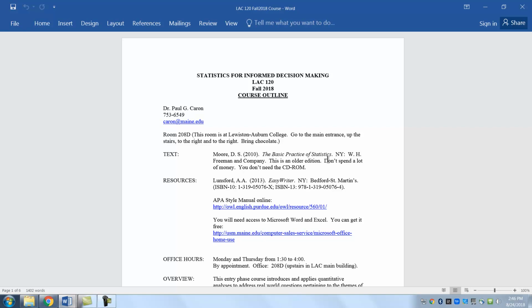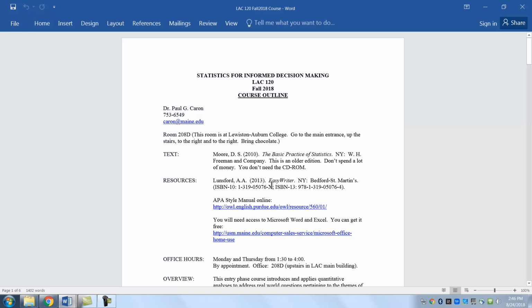So if the book doesn't have a CD-ROM, that doesn't matter. And a lot of the apps that were in this book, you don't use anymore. And that may affect some of the videos, because the instructional and class videos might refer to those apps. So if you have a question about that, let me know. But you can also find appropriate apps to do these computations online. Just Google the app and you'll find something better.